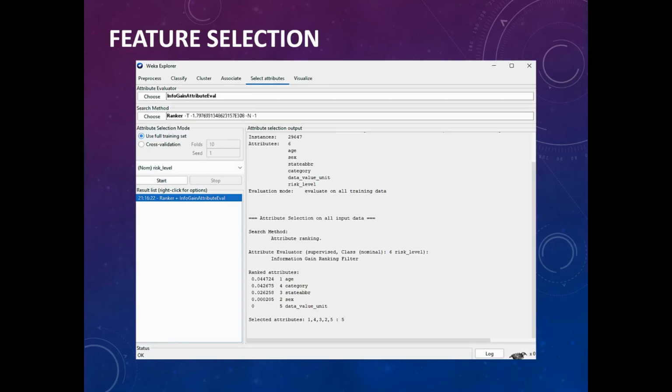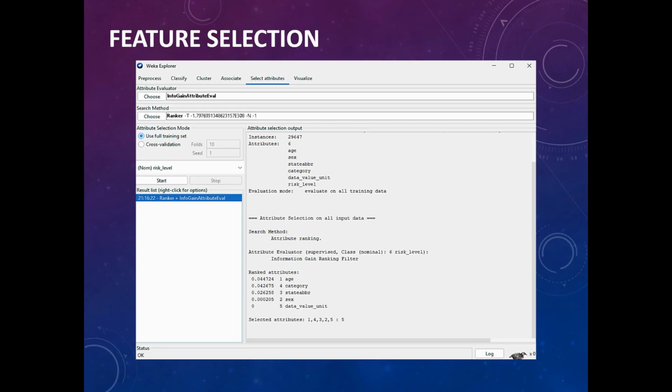This is the feature selection output. The top ranked features were age with a score of 0.0447, category with 0.0427, state abbreviation with 0.0268, and sex with 0.000205. These four attributes were selected for model training as they contributed the most predictive value. Unfortunately, all the attribute values are low to begin with, so we just kept anything that wasn't an absolute zero and moved on, since we needed independent variables to run classification.